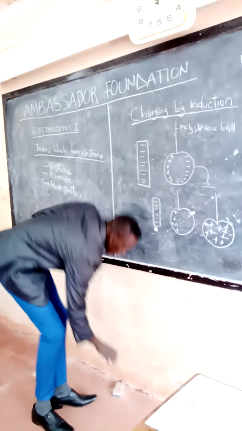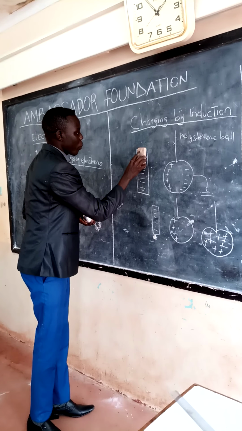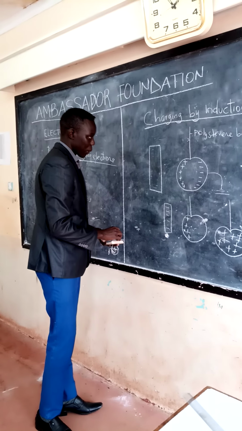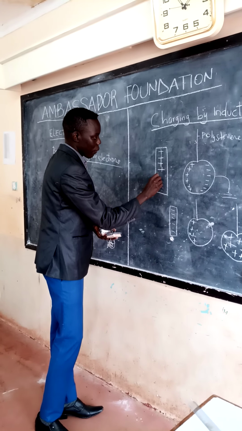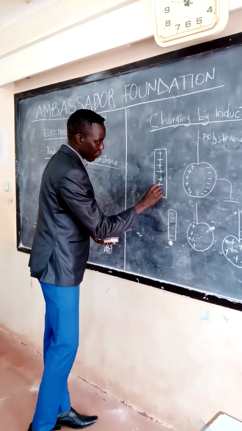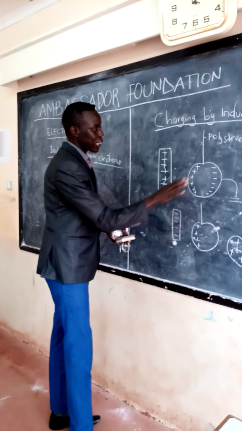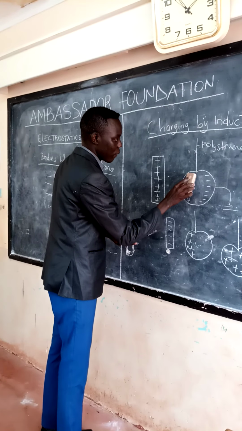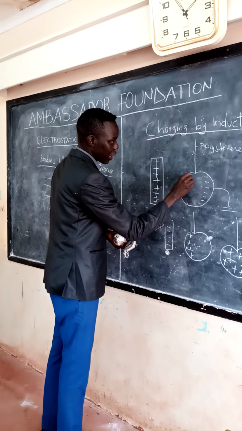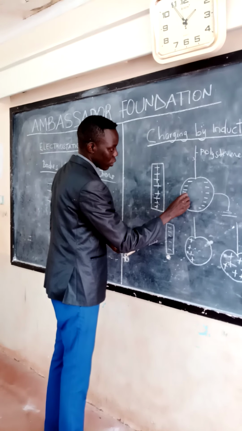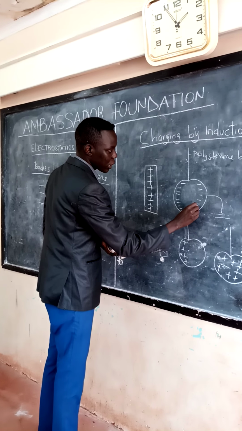Let me use a positively charged object here. Now this one is positively charged. What will happen? It will attract negative charges here, then repel positive charges.